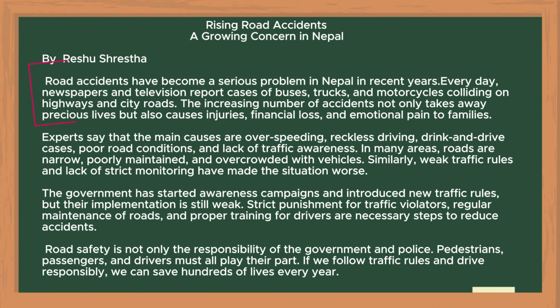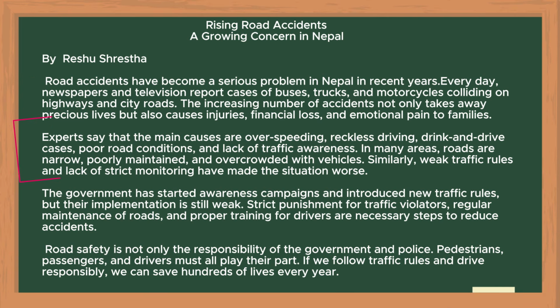Every day, newspapers and television report the cases of buses, trucks, and motorcycles colliding on highways and city roads. The increasing number of accidents not only takes away precious lives but also causes injuries, financial loss, and emotional pain to families.